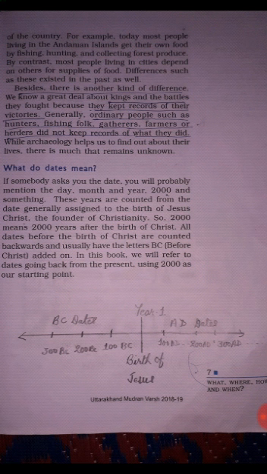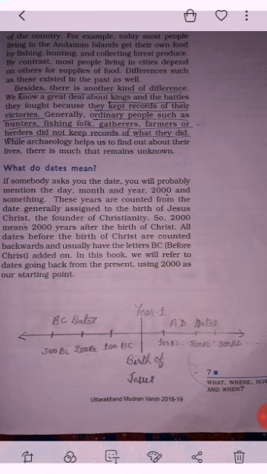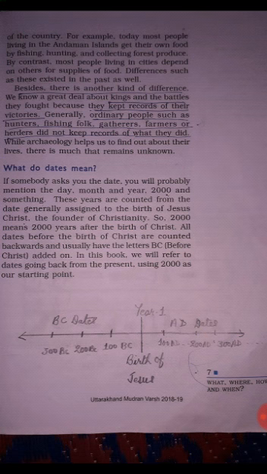So before the birth of Jesus Christ is backward counting, and after this is forward counting. For example, after the birth of Jesus Christ, it is counted as 100 AD, 200 AD, and 300 AD, and so on. And here the backward counting goes like this: 100 BC, 200 BC, 300 BC, and so on.